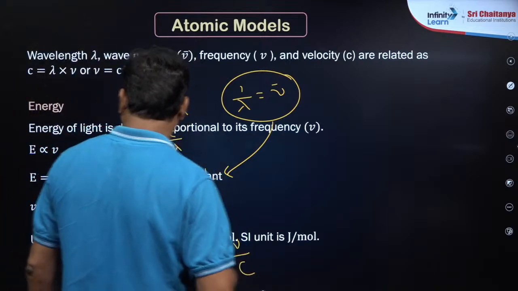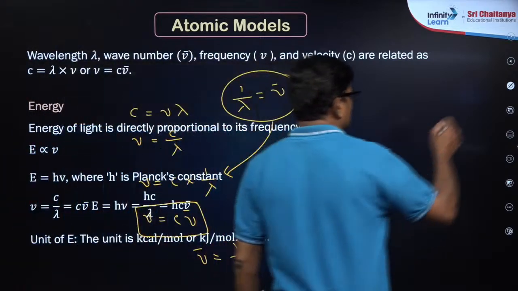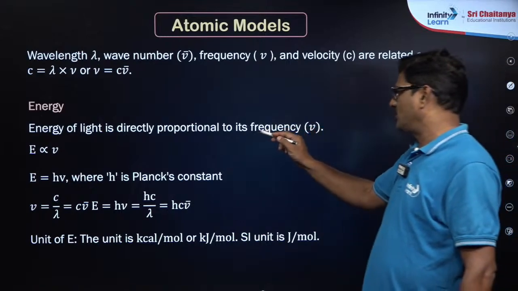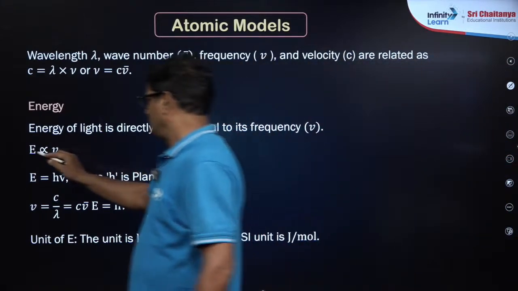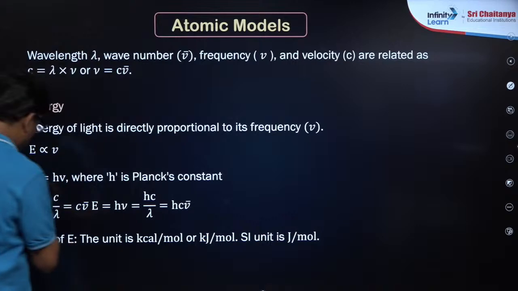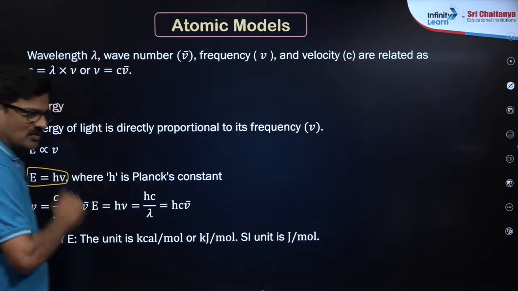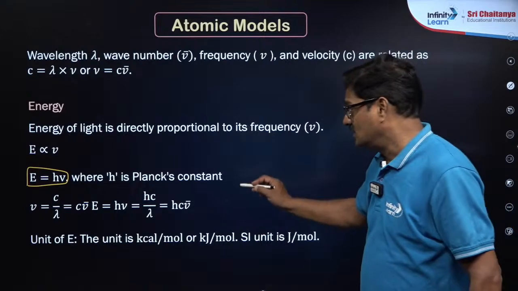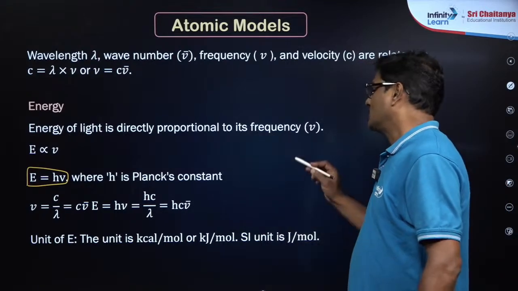So energy is a different matter. We'll discuss. The energy of light is directly proportional to the frequency. So energy is equal to h nu. This is according to Planck's quantum theory. h is called Planck's constant.